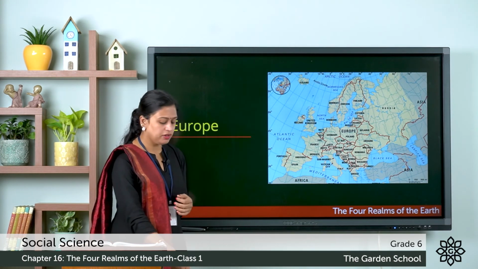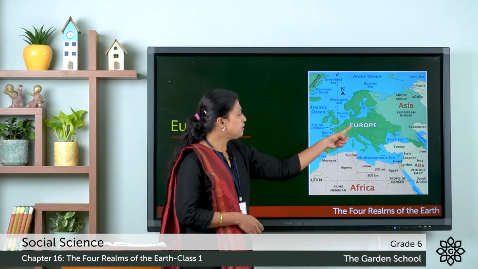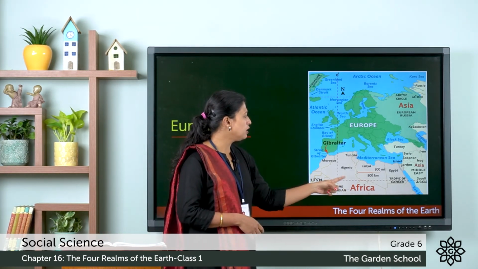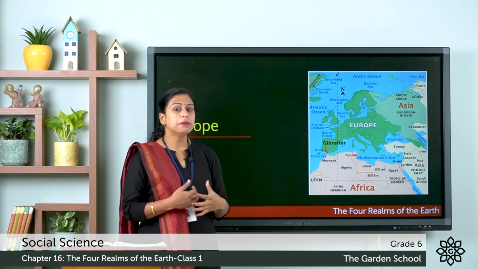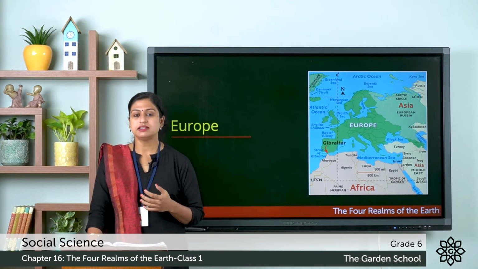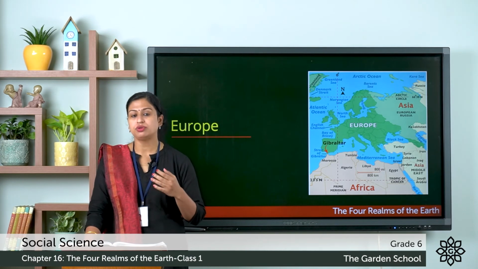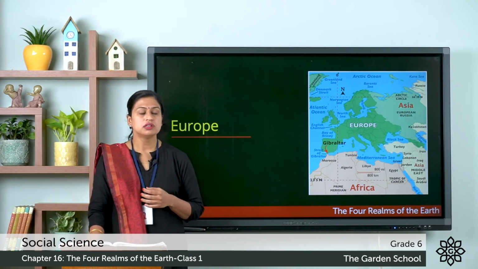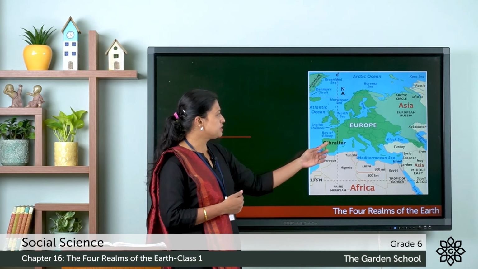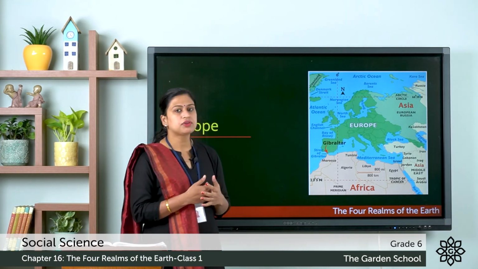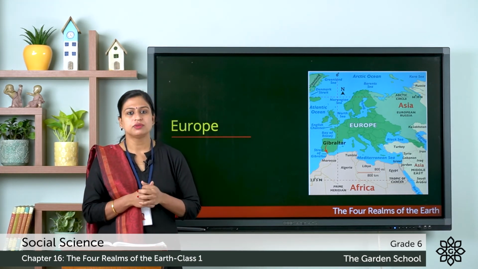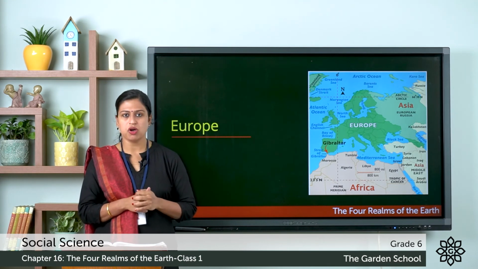And in the next figure you can see that Europe is connected to Africa through the Strait of Gibraltar. So here a strait is a narrow channel of water that separates two seas or two large water bodies. So Africa is connected to Europe through the Strait of Gibraltar. So this was about the Europe continent.